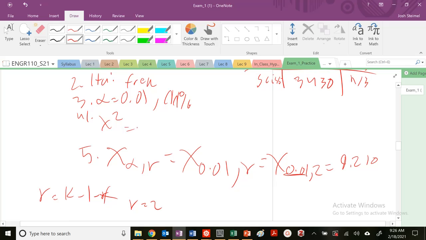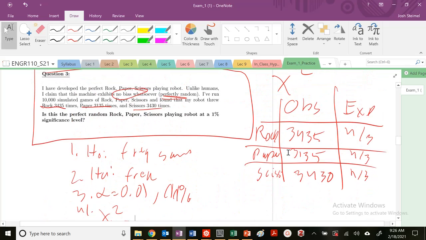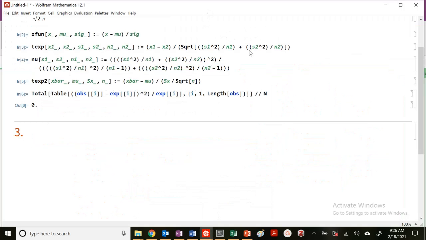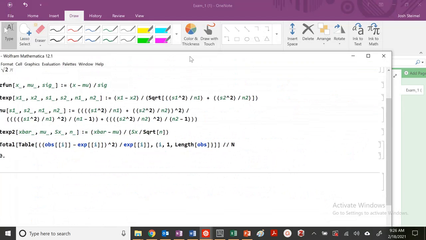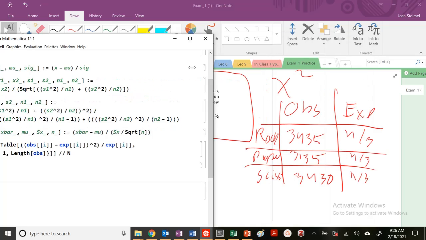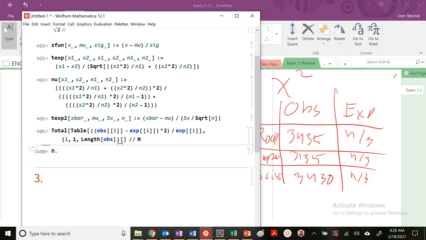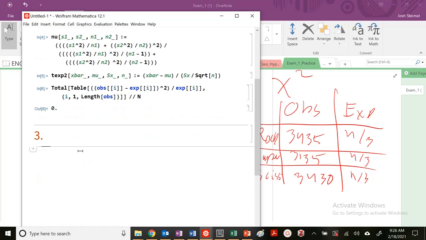So what is our chi-squared? For that, we need to do our observed and expected. Let's get this notebook ready to go. I'm going to use my functions. Prior to opening this notebook, I cleared everything.